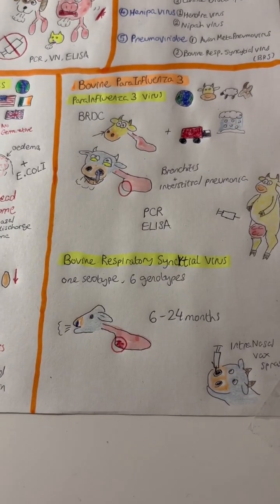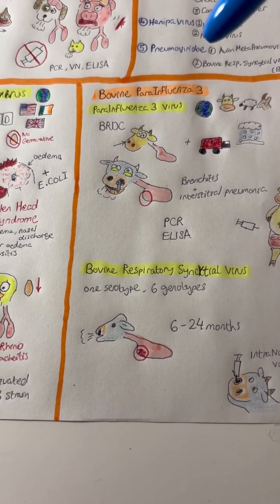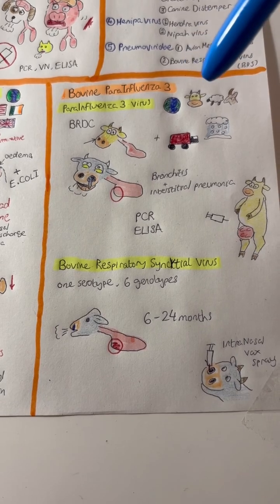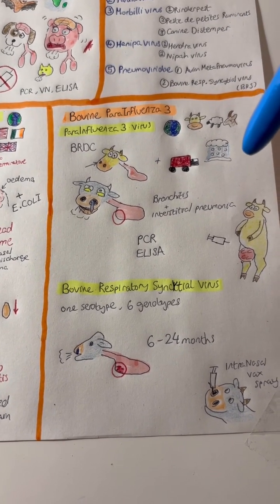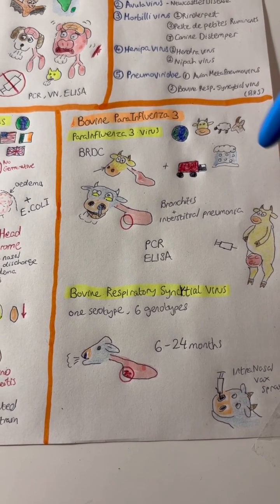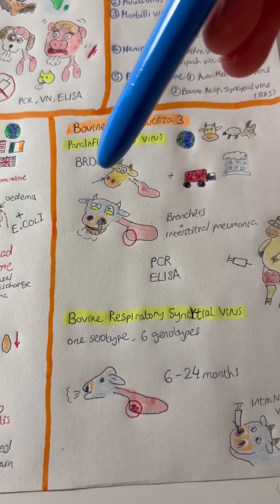For bovine parainfluenza 3, it occurs worldwide. The etiology, it's the parainfluenza 3 virus, and it occurs in cattle, sheep, and goats. It is more common in the winter and after shipping or transport, and it's a part of bovine respiratory disease complex. The virus enters through the nose and then it replicates in the respiratory epithelium.